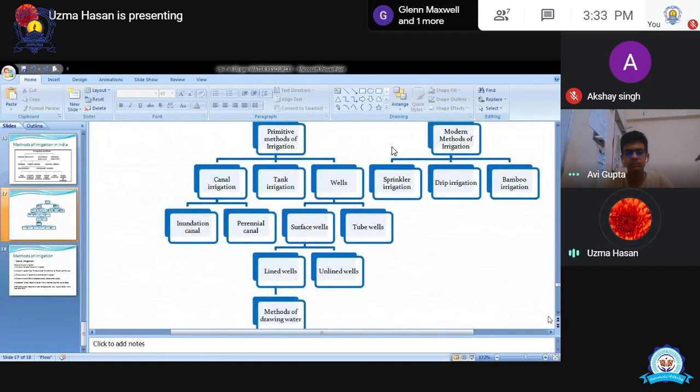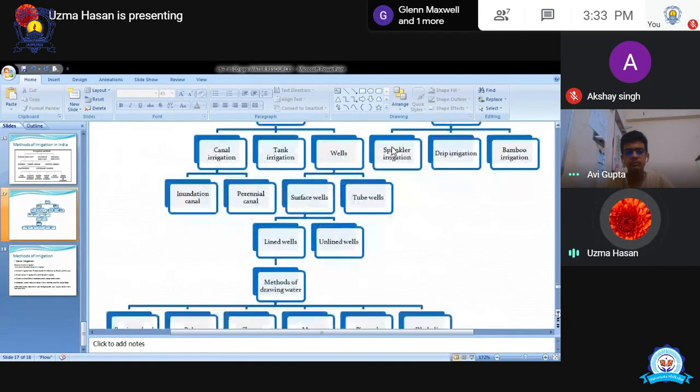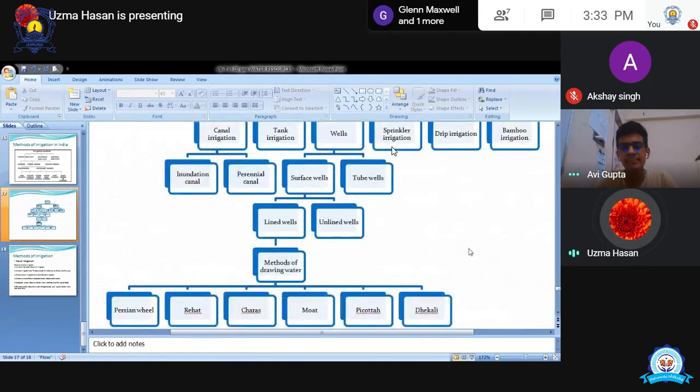Okay. Next topic is method of drawing water from the surface well, lined well में से. जैसे गांव में जो छोटे छोटे कुएं होते हैं उसमें से हम पानी कैसे निकालेंगे. Okay, and how we will dig, we will be able to get water out of those wells.